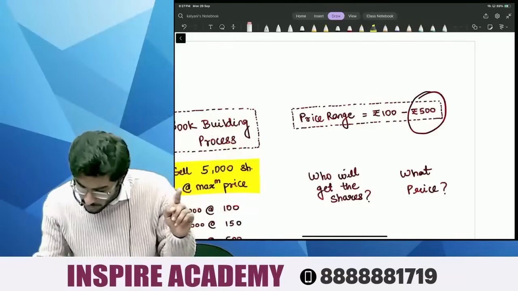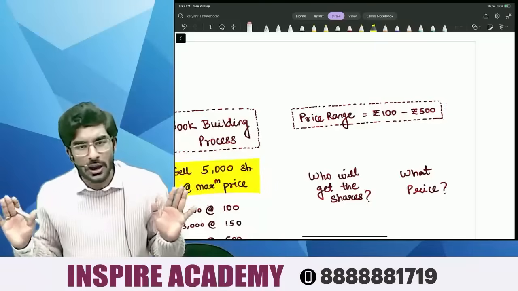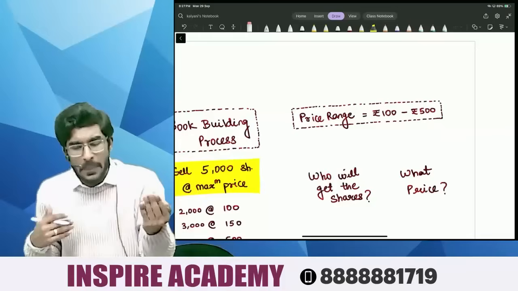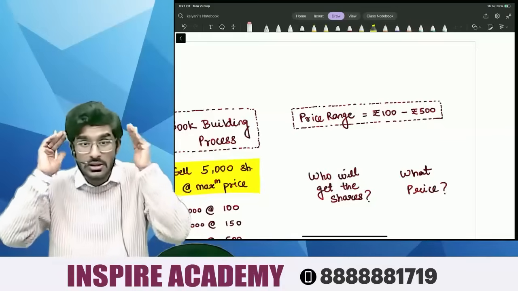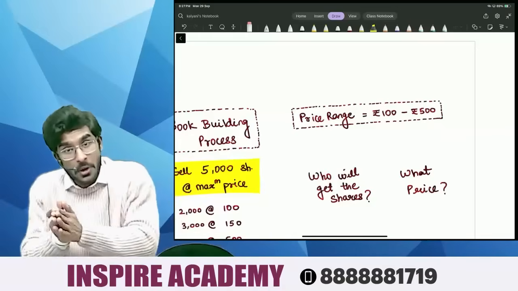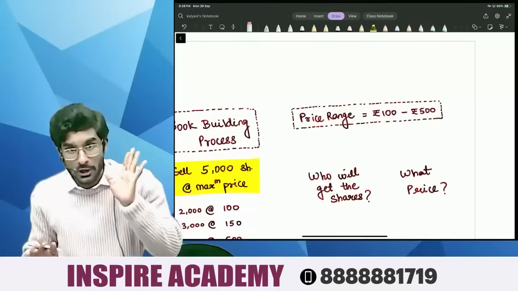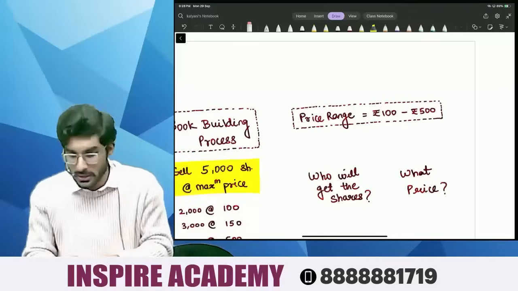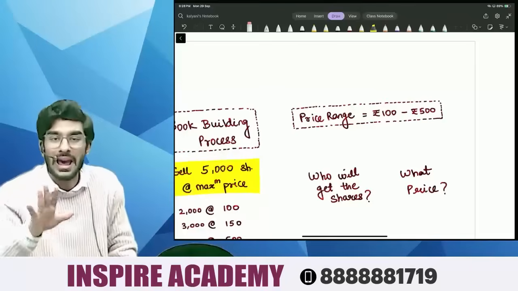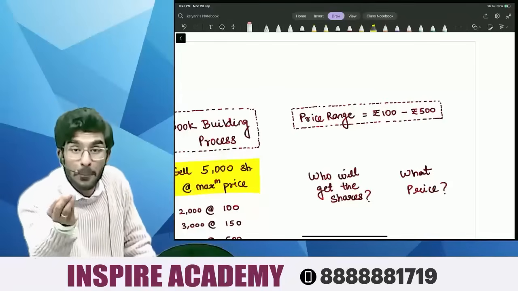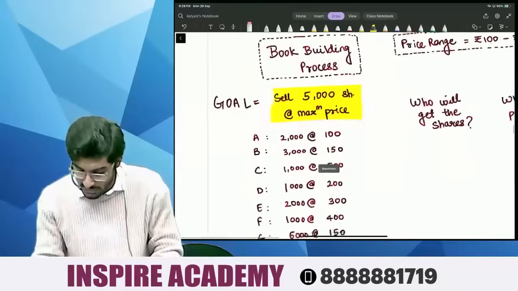So I'm confused as to what should be the accurate price of my share. I obviously know the share price is between 100 and 500 rupees. Now the question is, among those 400 numbers between 100 and 500 rupees, what is my actual share price? Now I'm confused, so I will ask the public to submit their applications. I will invite bids from the public to give applications.